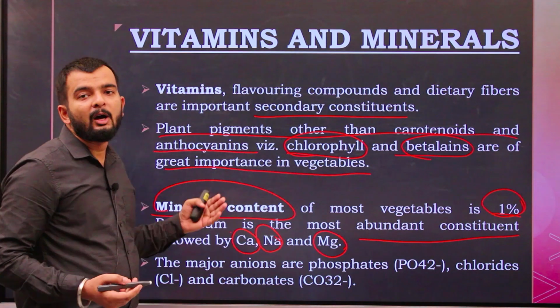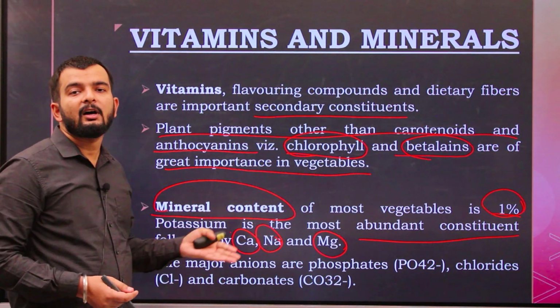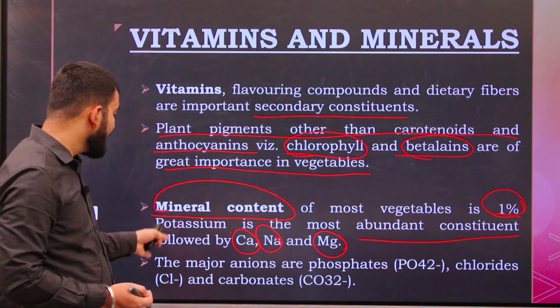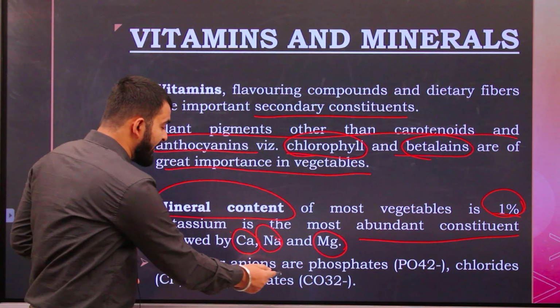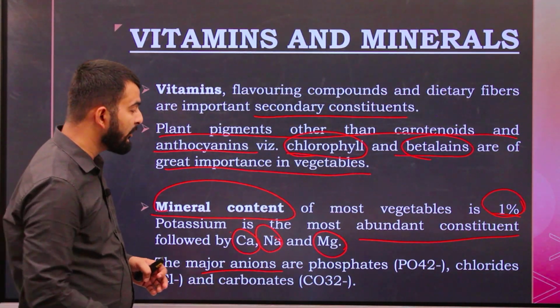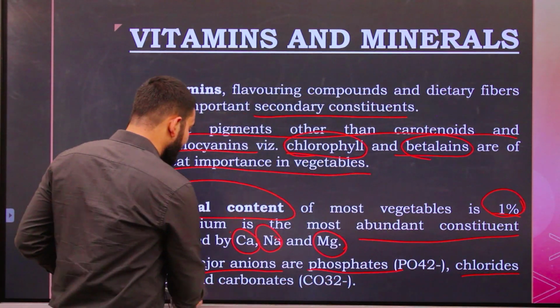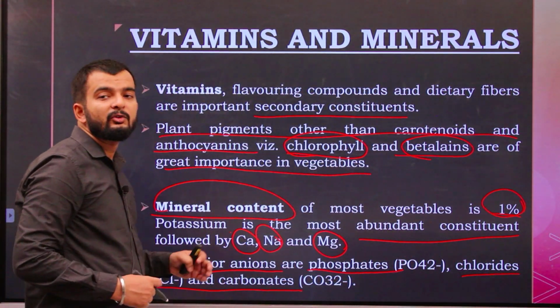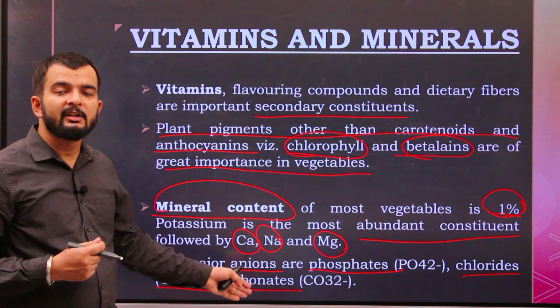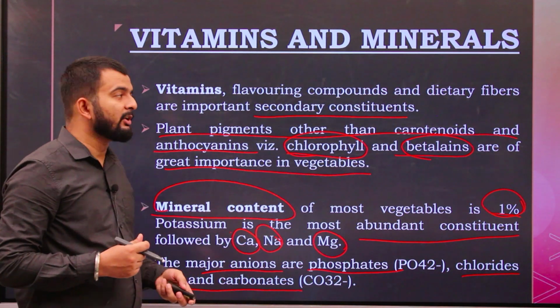These are the most abundant minerals found in vegetables. Other major anionic minerals are phosphates, chlorides and carbonates.